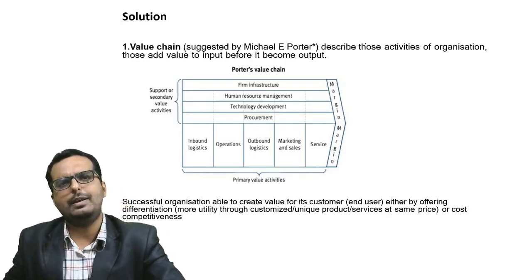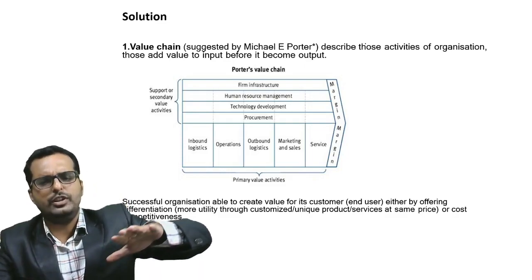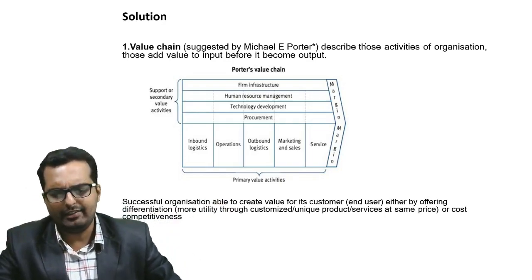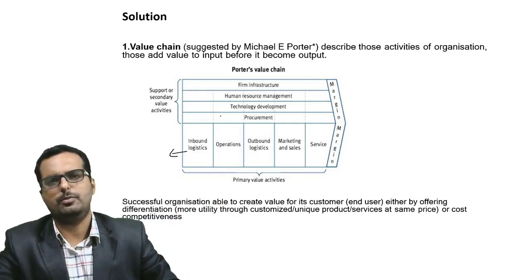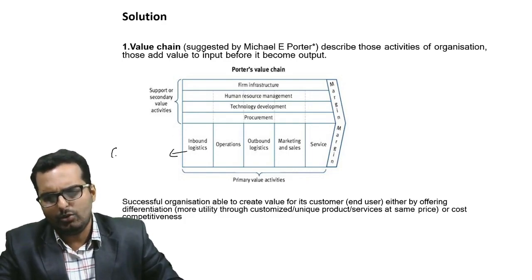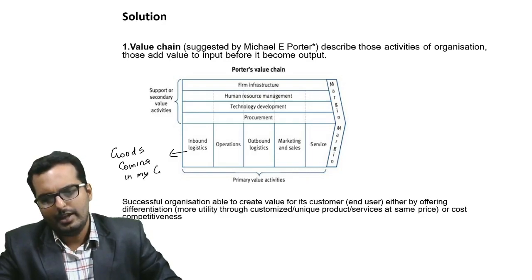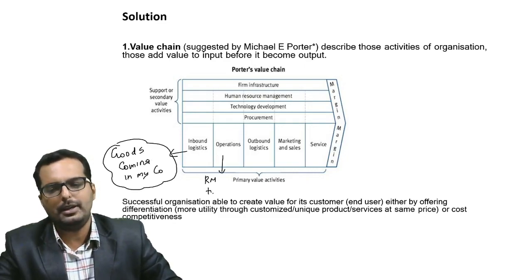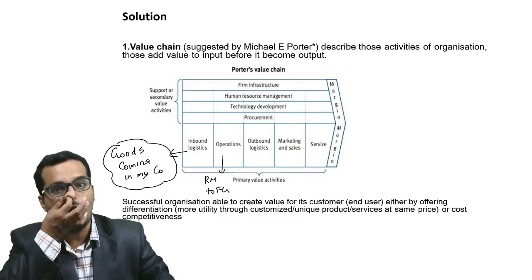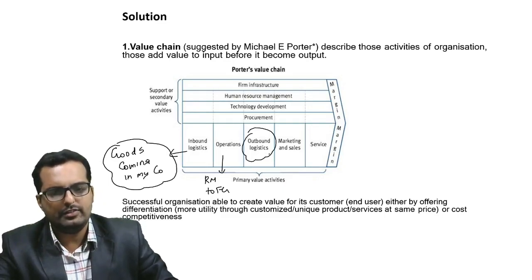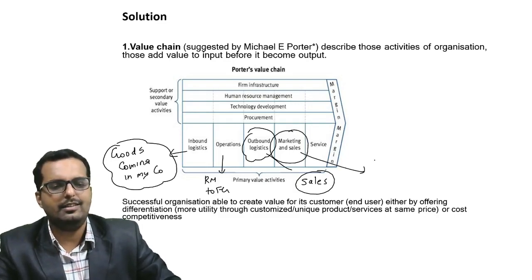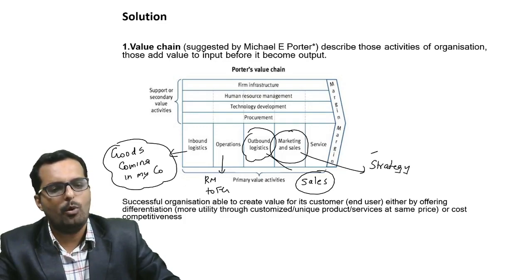Friends, value chain is basically the process which goes on in your company from the raw material till the customer. So there are the following things. First is inbound logistics. Inbound logistics means when the goods are coming into our company, that is what you call inbound logistics. Operation means converting the raw material into finished goods. That is what you call operations. Outbound logistics means sales, that is transferring it to the customer. Marketing and sales is the strategies that are used to sell more and more.